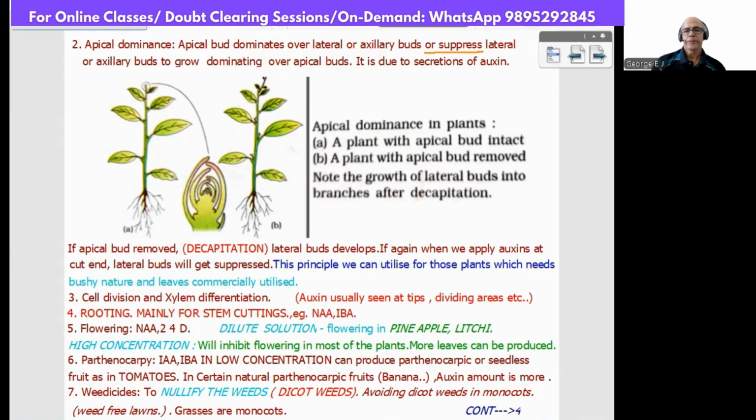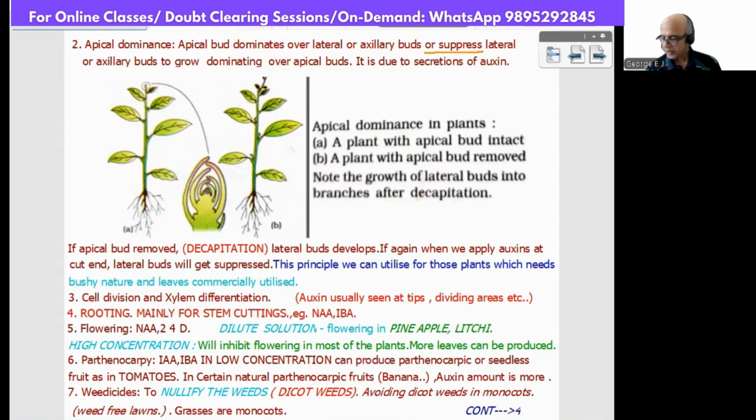Next is flowering. For flowering, we can utilize auxin, specifically NAA and 2,4-D. But dilute solution and highly concentrated solution have different effects on flowering. With dilute solution, flowering will be promoted in pineapple and lychee. But high concentration will inhibit flowering in most plants. In such cases, when inhibition of flowering takes place, more leaves can be produced. So according to our need, flower or leaf, we can utilize these hormones.